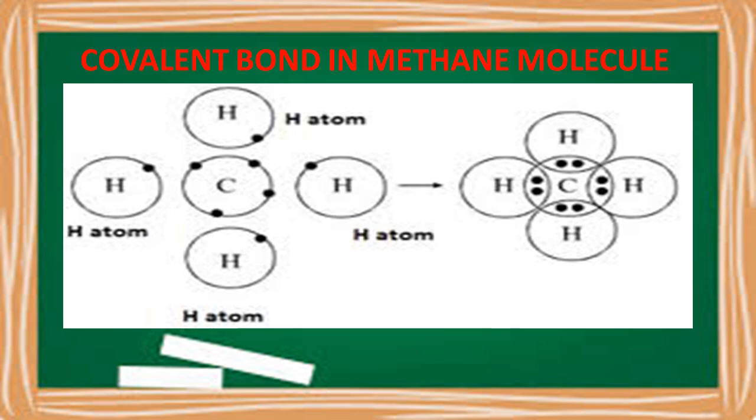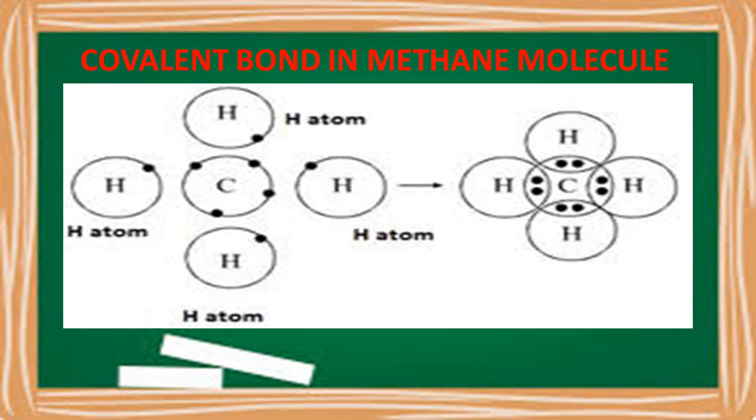So one carbon atom is bonded with 4 hydrogen atoms, which means that one carbon atom is sharing electrons with the hydrogen atoms and forming what we call CH4, which you can see in the complete formation of the structure, where we can see totally how many electrons.